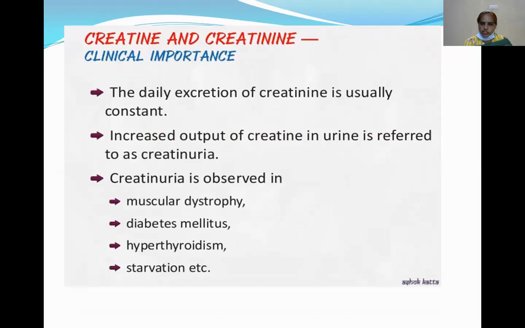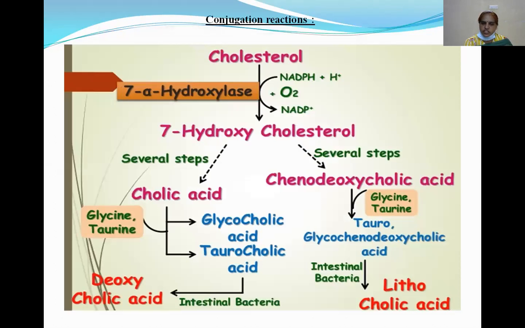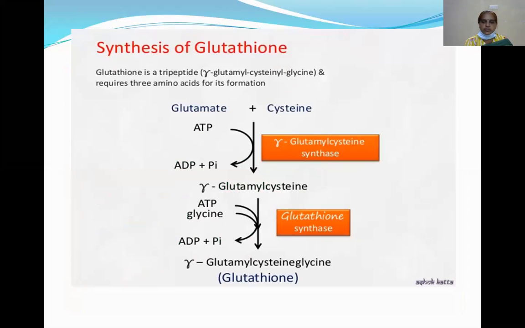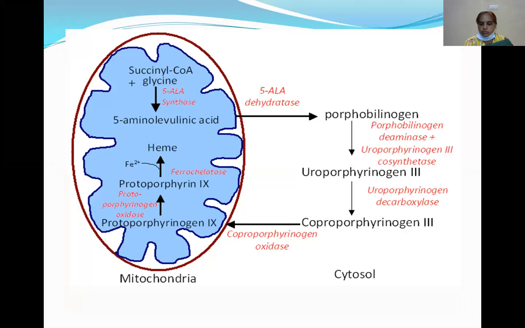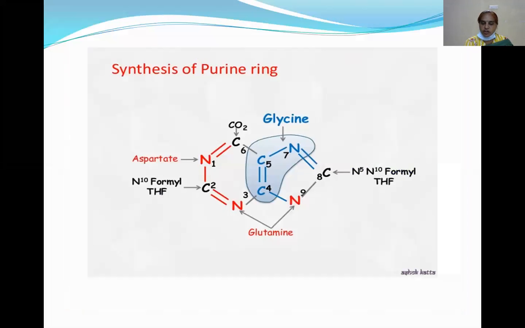So glycine is a non-essential amino acid. It is involved in the synthesis of the heme, the bile acids, and the glutathione. So don't forget the main sources for the synthesis of the glycine are serine, threonine, glyoxylate, carbon dioxide, ammonia, and one carbon unit. One carbon fragment is required for the formation of the glycine.